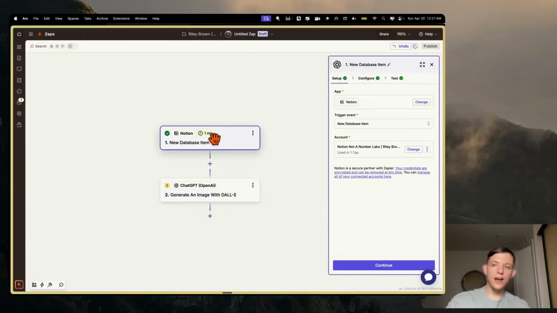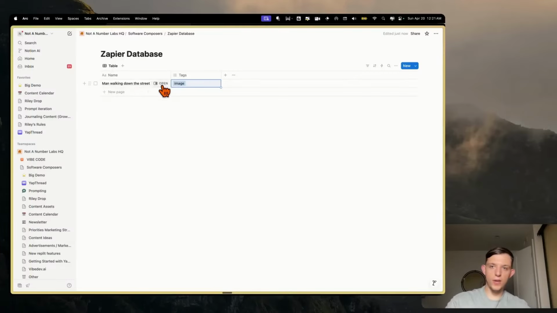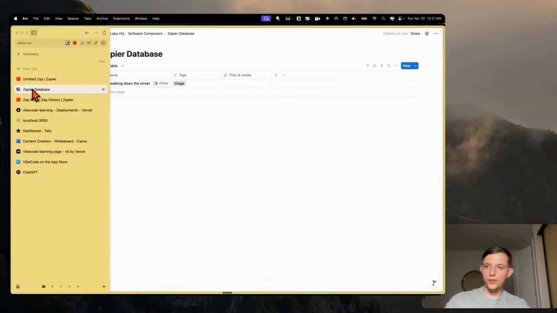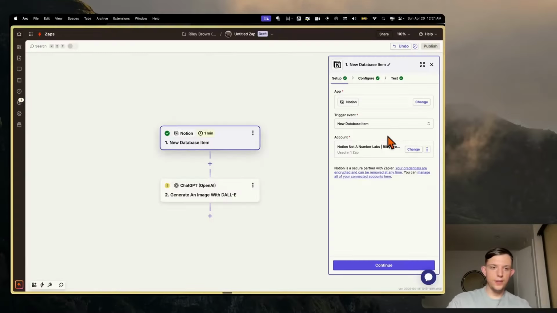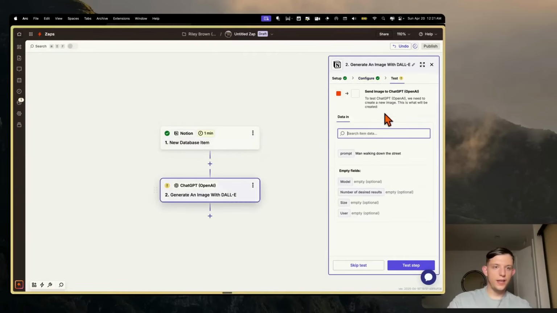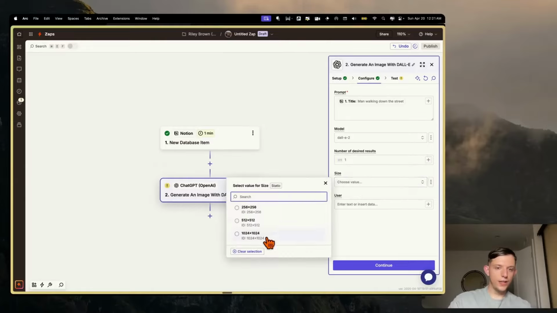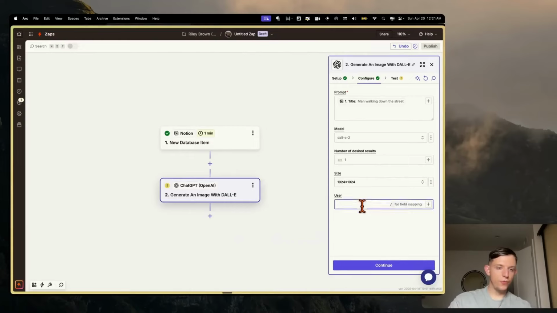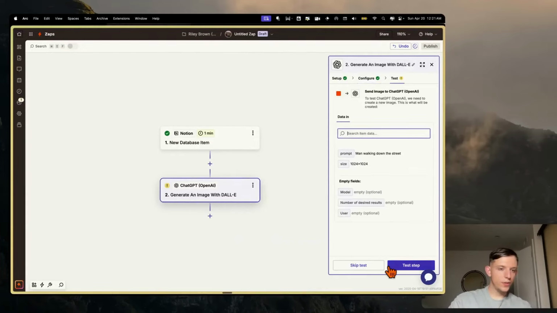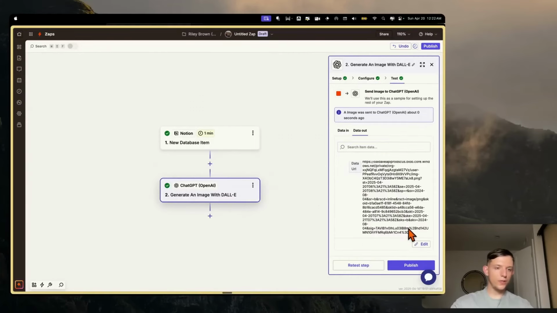So it's going to take whatever the title is, which is in this section right here, so man walking down the street. I think we could create a file or media thing, and we can have it show up right here. So we can go to Zapier, and we are now sending the title right here. So DALL-E 2, number of results. Let's just do 1 for now. Size, oh yeah, let's do 1024 by 1024. User, I'm not sure we need that. Let's test this step. Okay, so it just finished loading, and it gave us this URL, and it showed that